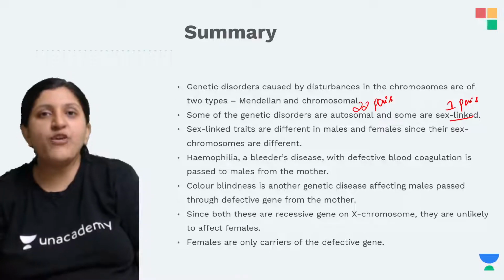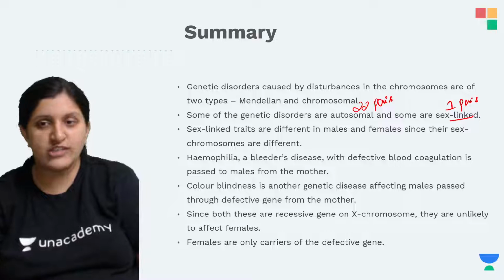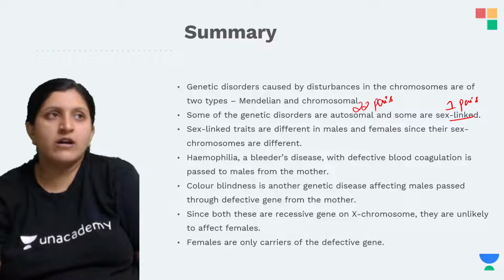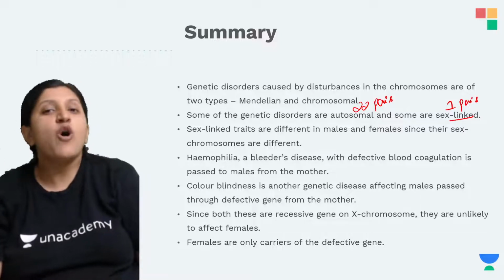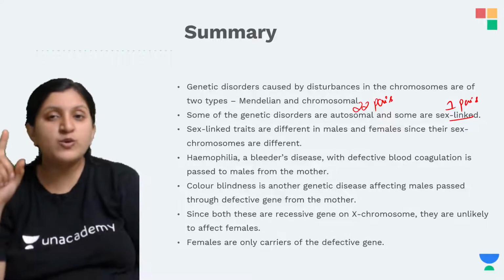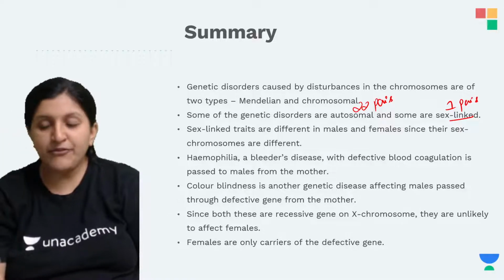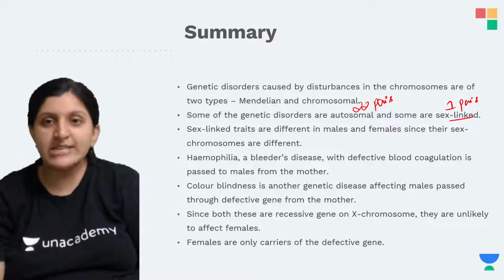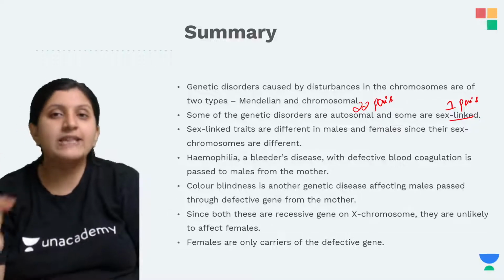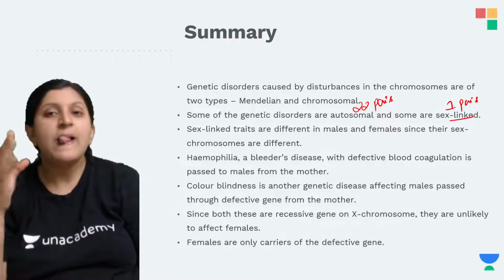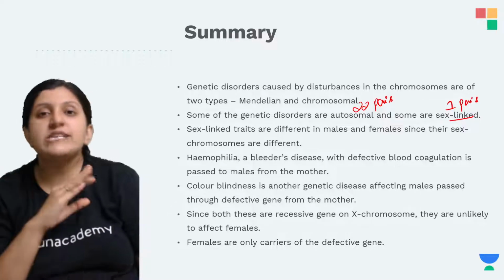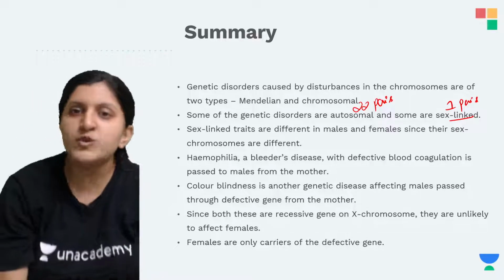In case of a male, it is anyway a hemizygous condition because there is X and Y. Since the gene for hemophilia or color blindness is located on the X chromosome, even if the one X chromosome present in the male is affected, this male is going to have the disease for sure, because there is no other X chromosome to dominate the action of the faulty X chromosome.